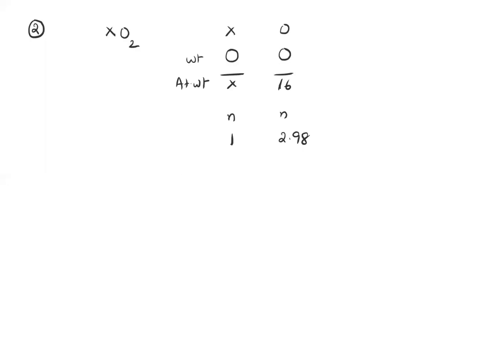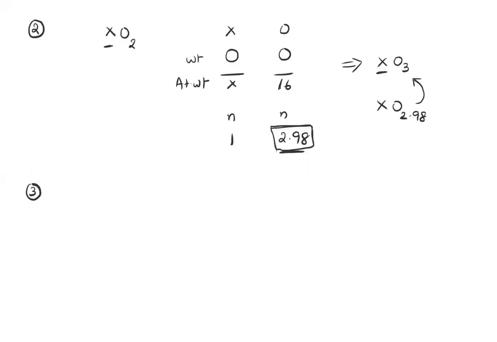With the calculation they gave, that's what I got; I didn't do anything else. Okay. So when that happens, as soon as you see the 2.98, you have to conclude that the formula has to be XO3. Now, how did you conclude that? Because I can see that if this is 2, this cannot be 2.98. It has to be 3. But no one has to tell you that. We are so used to it nowadays that as soon as you get 2.98, I'm pretty sure you'll write it as XO3 and you're not going to write it as XO2.98. Now, no idiot will do this. They'll automatically write this. So there's not much to teach in the second one.